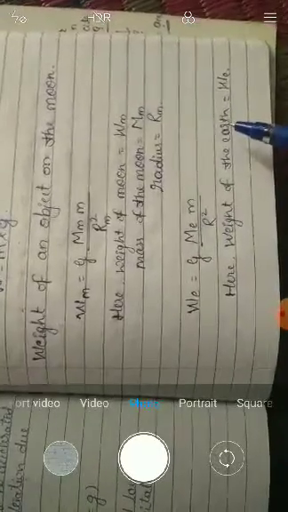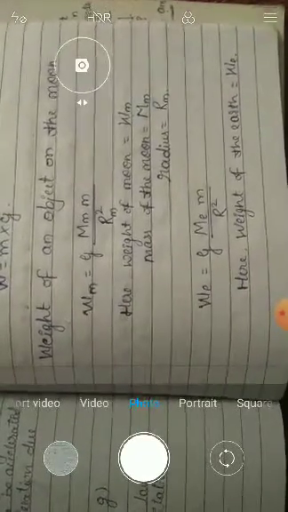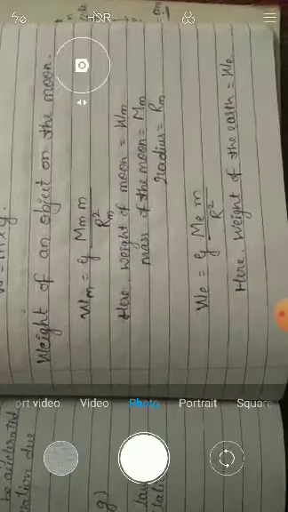Similarly, this is the formula for the weight on the earth. Okay, understood? Using these formulas, we can solve the sums. We will discuss that in the next class.